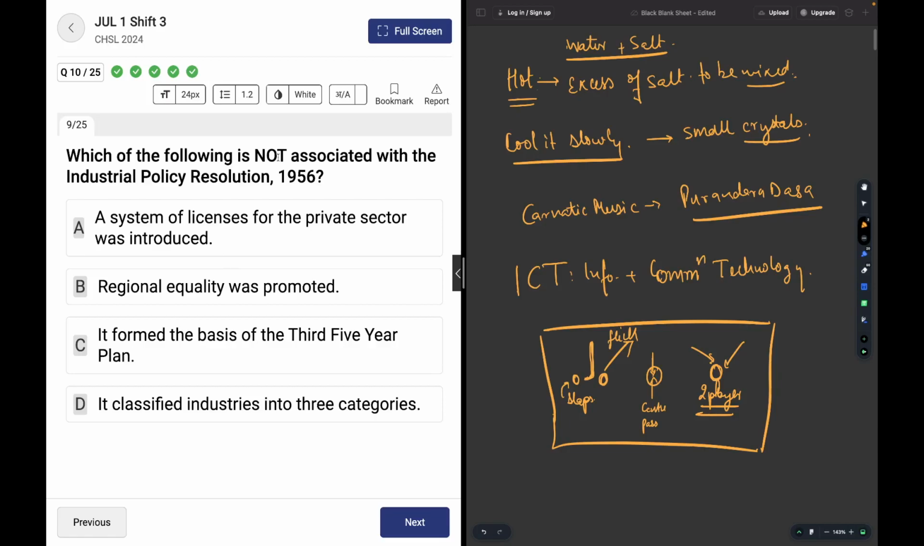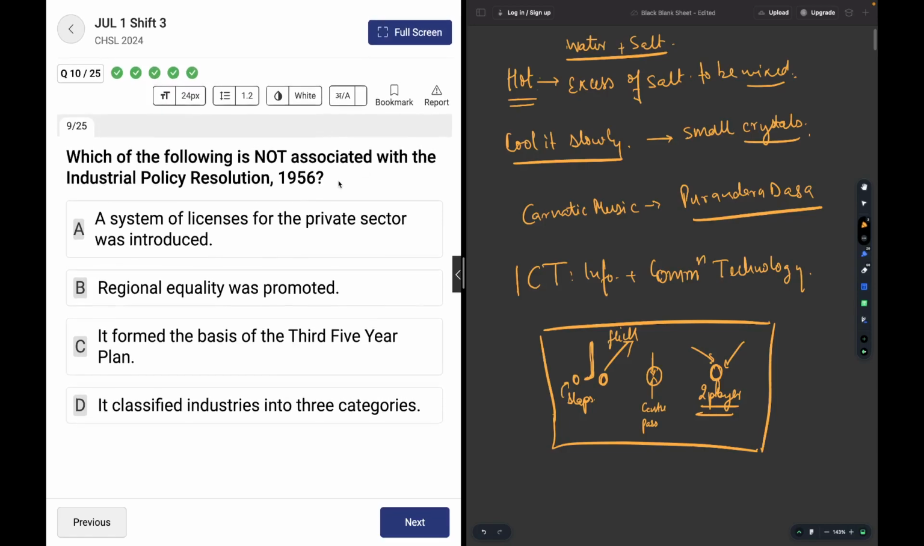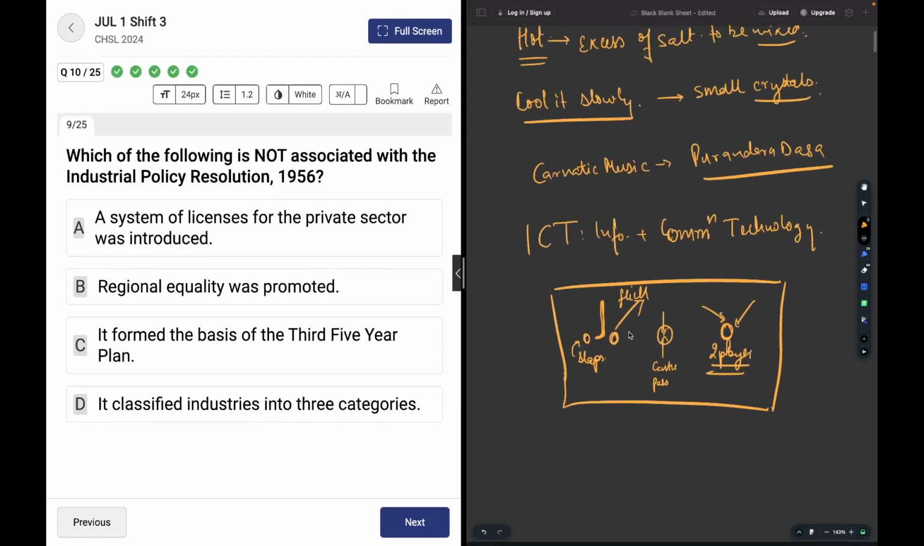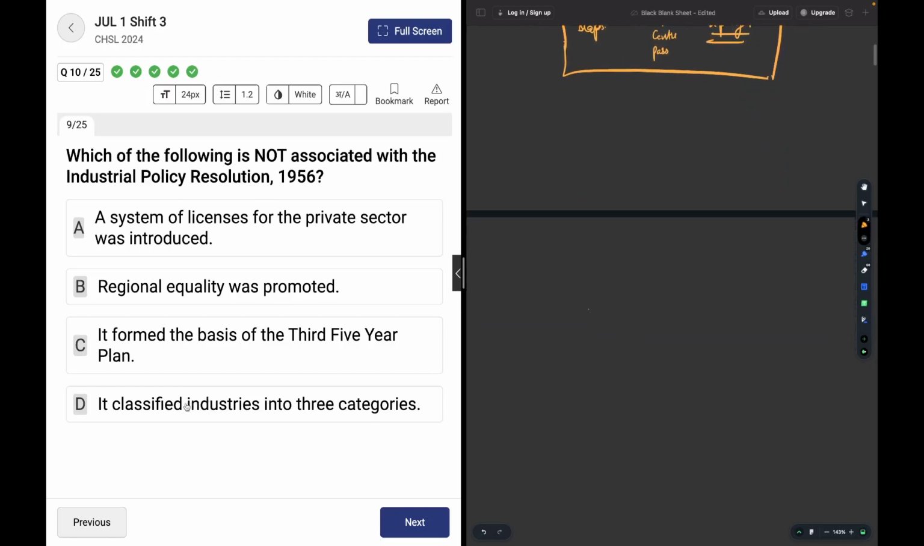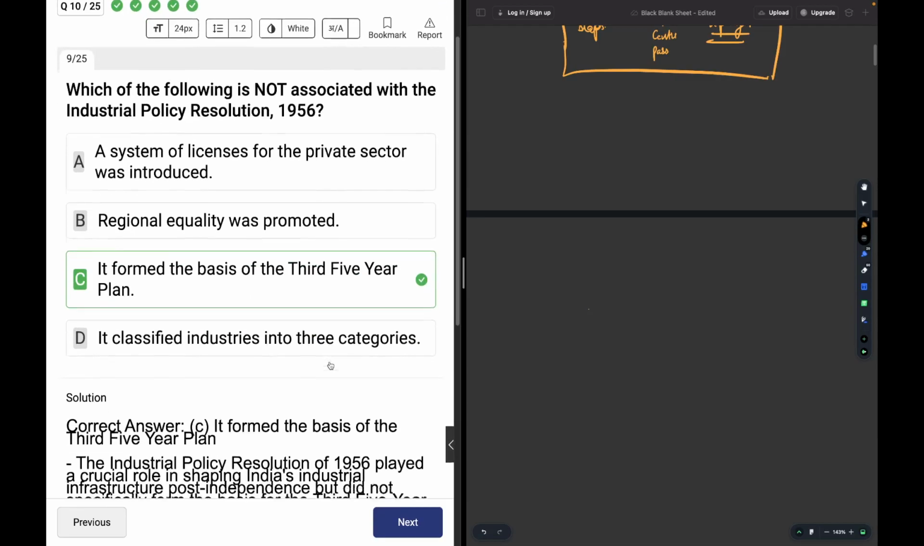Moving on, which of the following is not associated with the Industrial Policy Resolution of 1956? See, we are talking about the year 1956. The industries were definitely classified in three parts. Regional equality was definitely promoted. A system of licenses for the private sector was introduced. Yes, everything is fine, but it did not form the basis of the third five year plan.